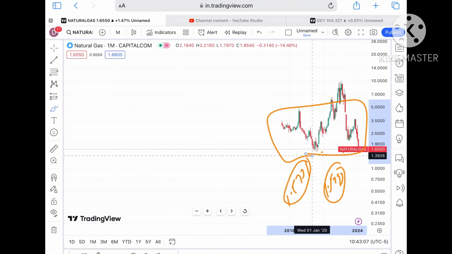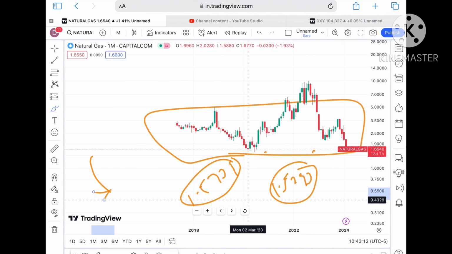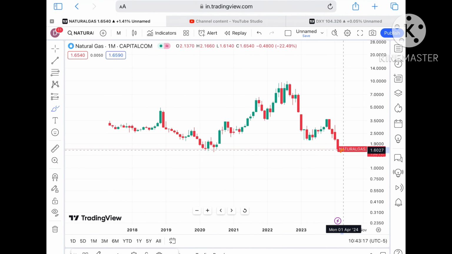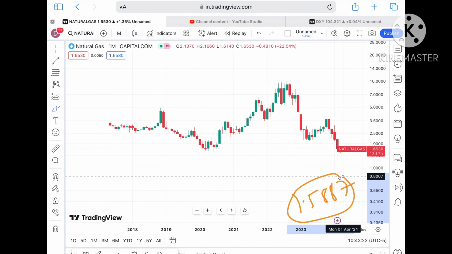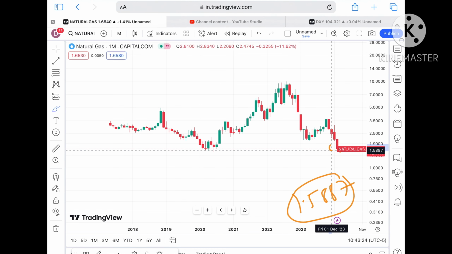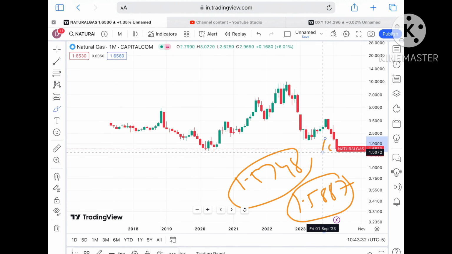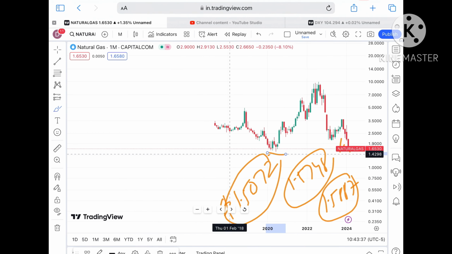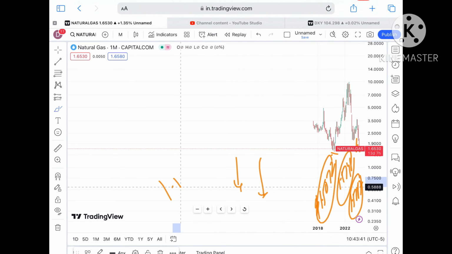Okay, as soon as the price starts falling below that particular zone, we can see a further downfall, because this is the level where we have seen that if the price falls below that zone, a further fall follows. Again, I repeat that as soon as the price starts falling below this level, it will go towards $1.5887. Okay, and if the price falls below that zone, it will go towards around 1.5748. And if the price moves below that zone, we will see a level of $1.5072.